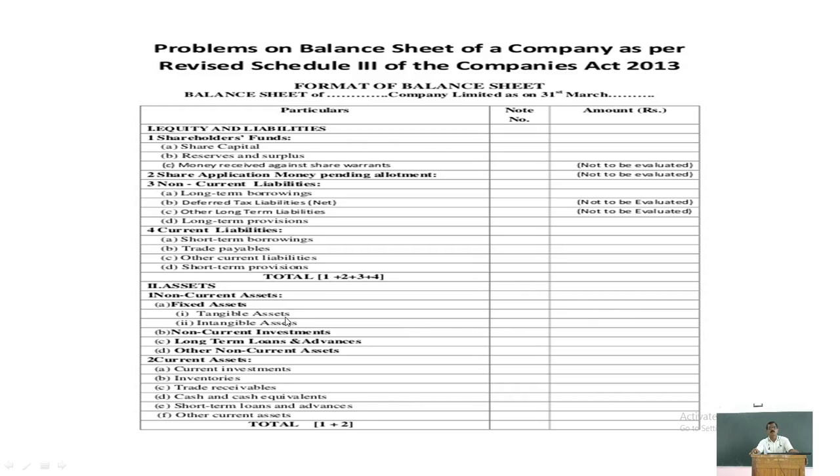And the net amount should be shown here. Tangible assets are land, building, furniture, machinery, all the assets which you can see, touch and feel. And intangible assets are goodwill, brands, trademarks, copyrights,